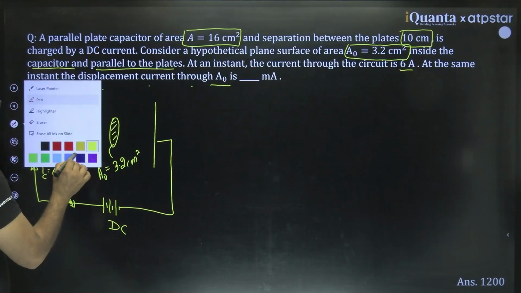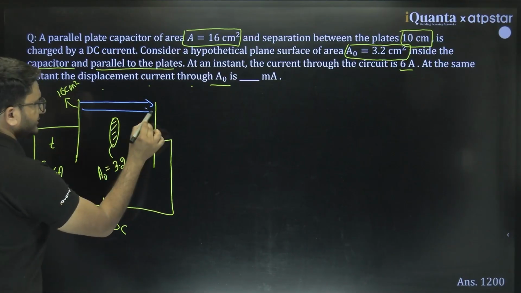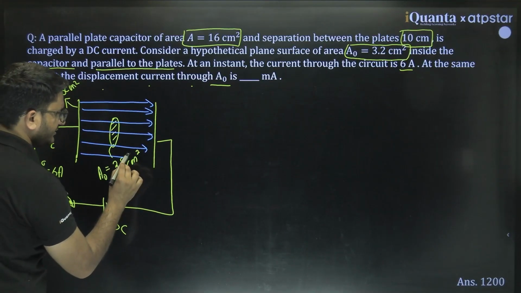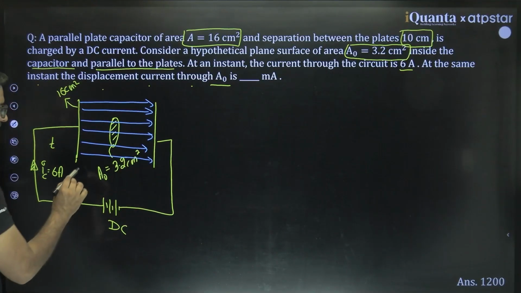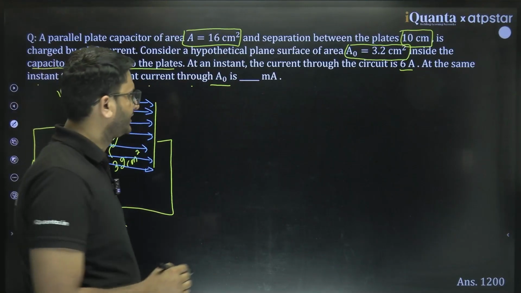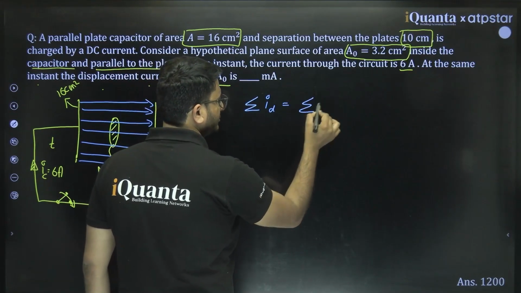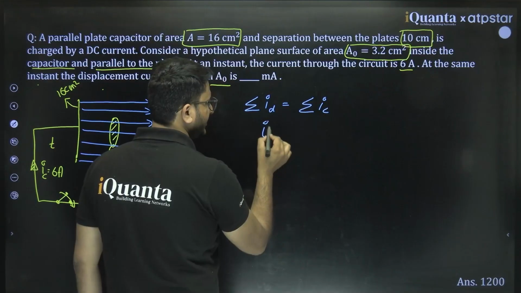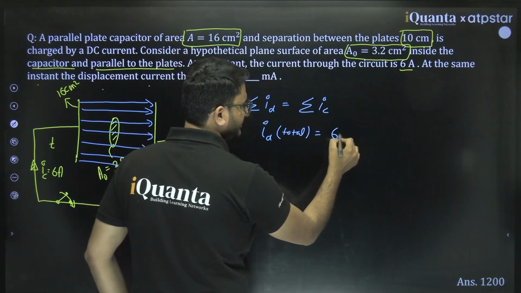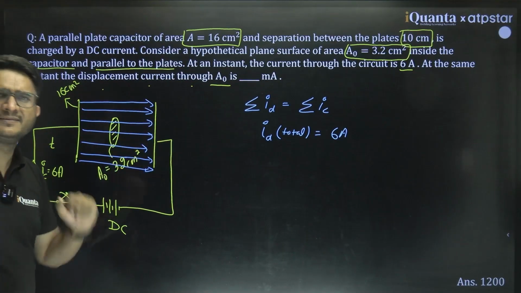See, there would be changing electric flux or changing electric field in this whole region of 16 centimeter square. So what is happening? The total displacement current would be equal to total conduction current. So total displacement current would be 6 ampere only. Total displacement current through the whole space would be 6 ampere.